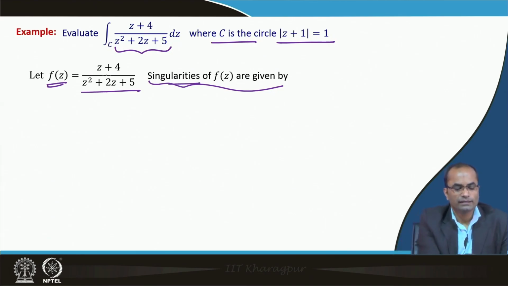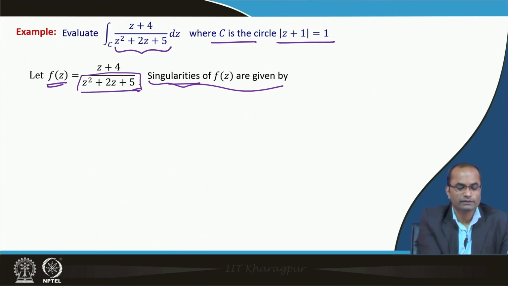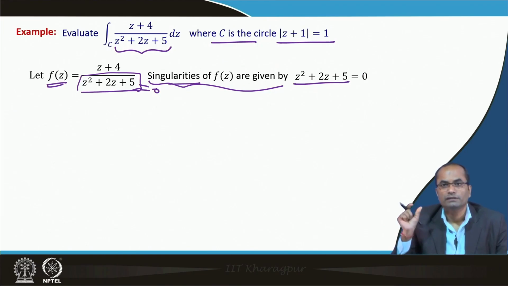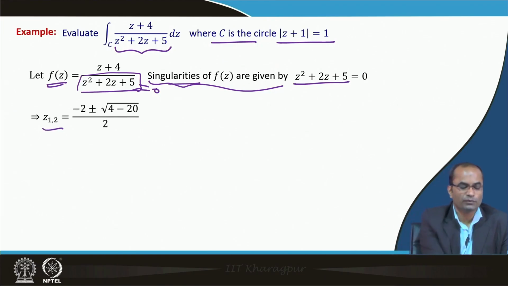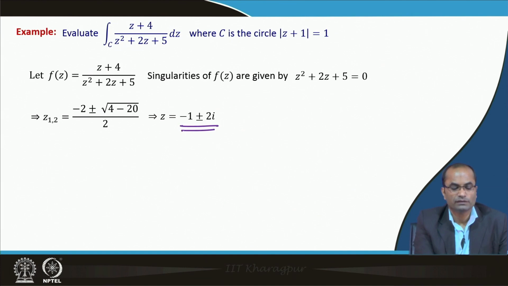Other than those points where the denominator becomes 0, the function is naturally analytic. So, we look for where the denominator is 0, that means z square plus 2z plus 5 equal to 0. Those are the points where your function is not analytic. These points are minus 1 plus or minus 2i. So, at these 2 points, the integrand f(z) is not analytic.